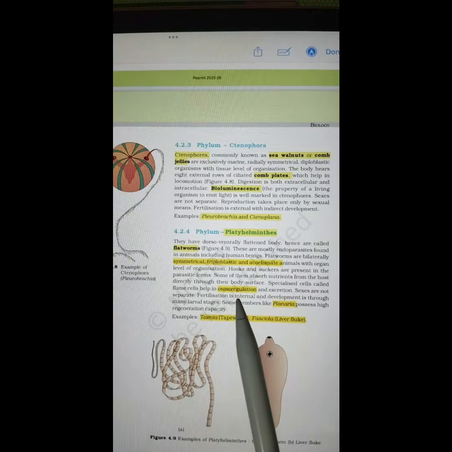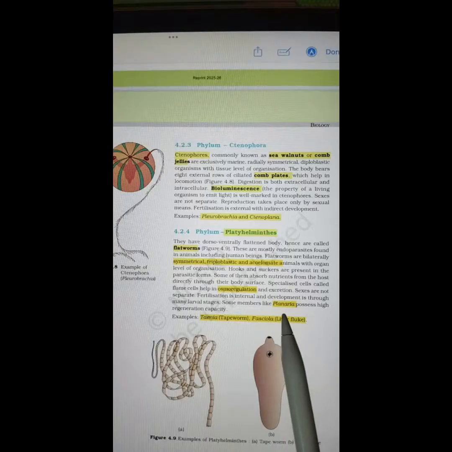Osmoregulation is possible in them, meaning the amount of solvent that should go out is regulated. Planaria is a very common member that you have studied in class 10th in regeneration. Planaria is immortal: if you cut it into as many parts, each part will form the complete organism because regenerative cells are present throughout the body.